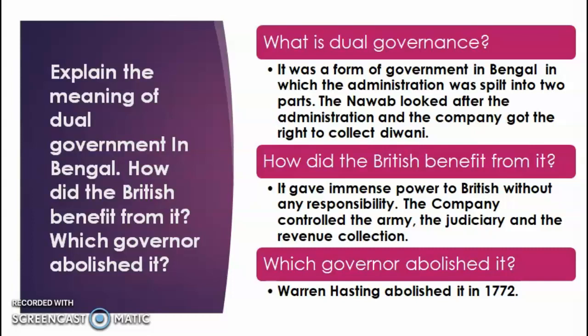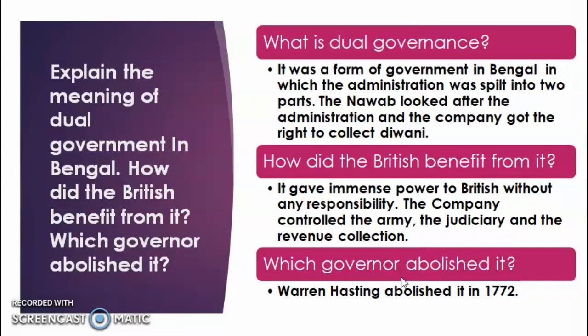Diwani means to collect revenue, and this system provided immense power to the British because the company now had control over the army, they controlled the judiciary, and they had the revenue, meaning they had the money. But having the control of army, judiciary, and revenue, they were not responsible for doing any development work, and the Nawab was responsible for day-to-day administration and development work, but he had no resources as the army was under the control of the company, the judiciary was under the control of the company, and revenue was under the control of the company.